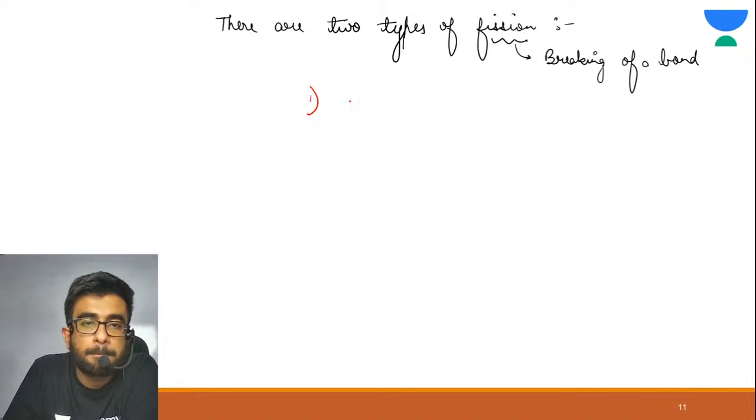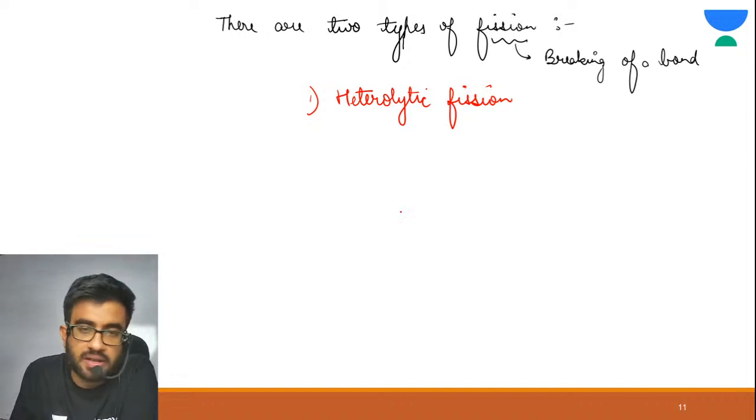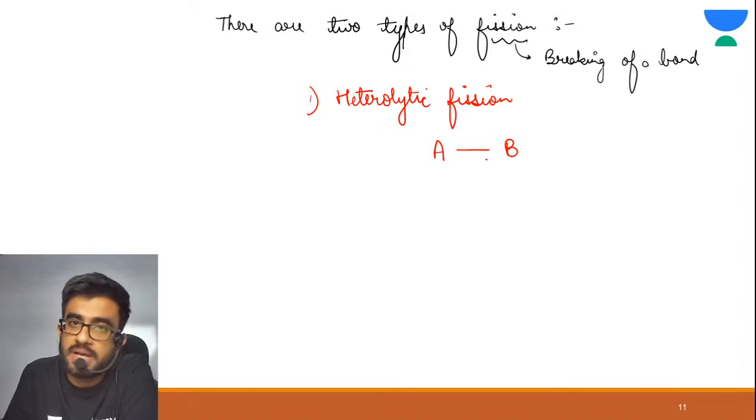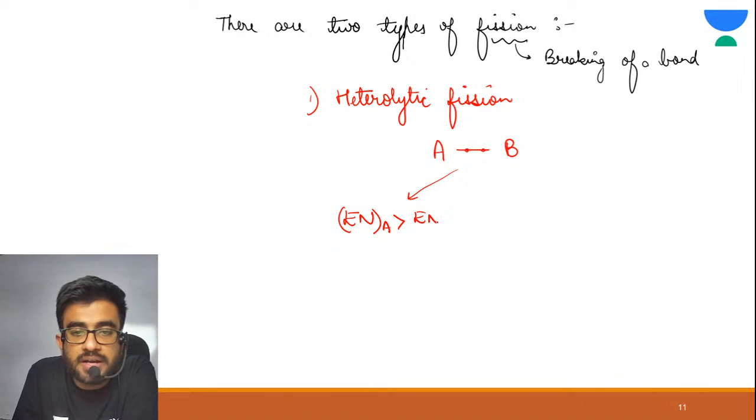First is heterolytic fission. Let me explain this, just pay attention. Suppose A and B are forming a bond. Bond means it has these two electrons. Now suppose in the first case I assume electronegativity of A is greater than electronegativity of B, and I am going to break this bond.